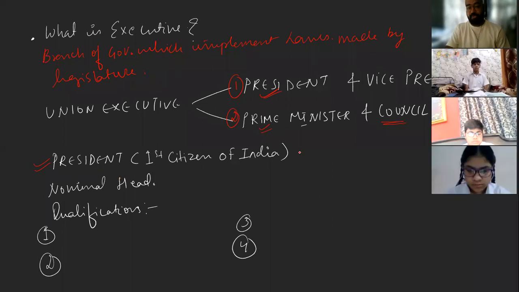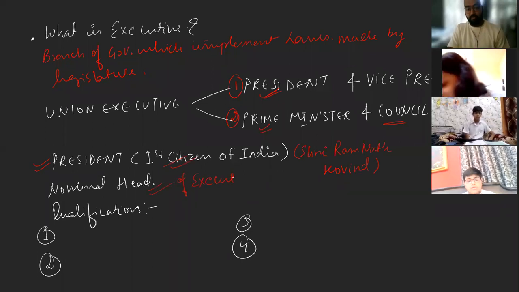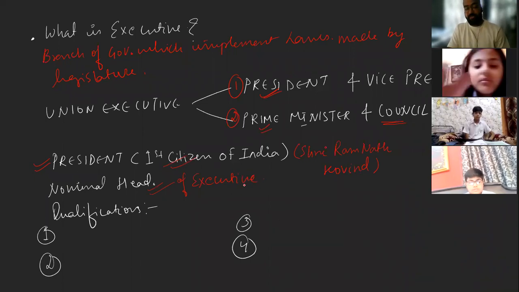So who is the president of India at present? Mr. Ramnath Kovind. Shri Ram Nath Kovind, right? Now, the president is also known as the first citizen of India. Okay, and he is the nominal head of the executive. Now, in your book, it is mentioned that he is the nominal head and the prime minister is the real executive head. Now, why is it so?